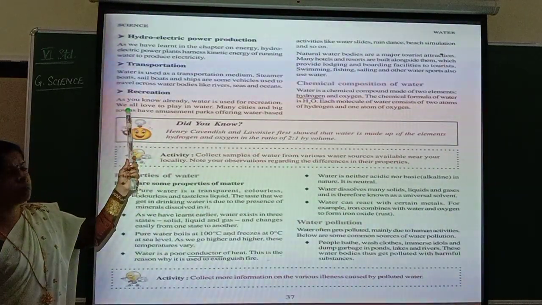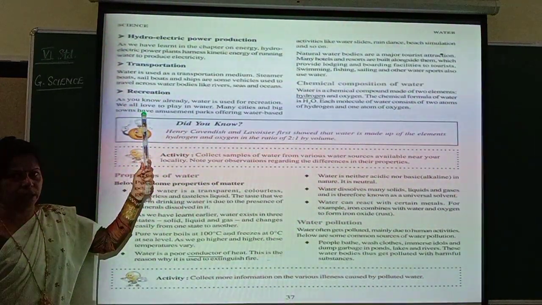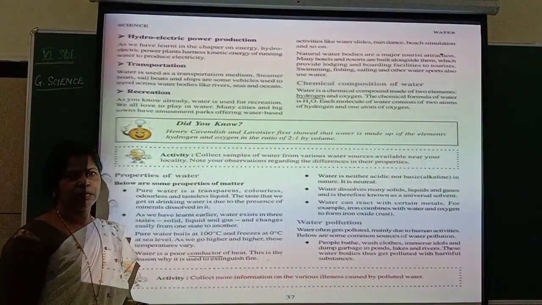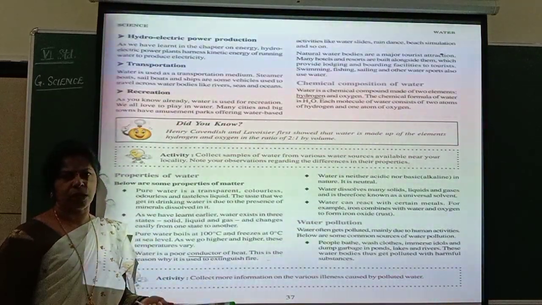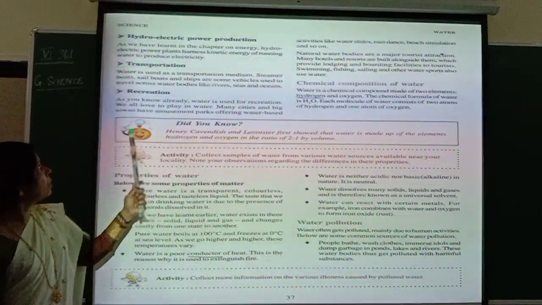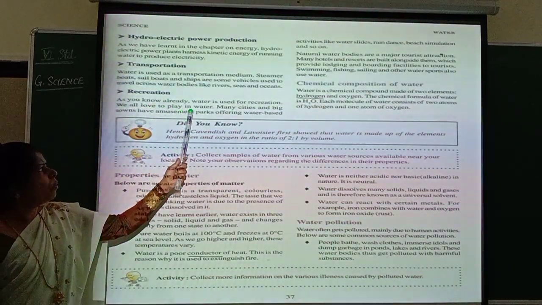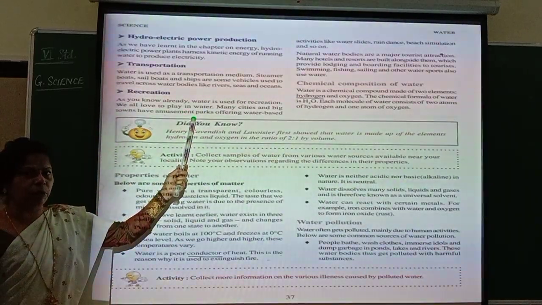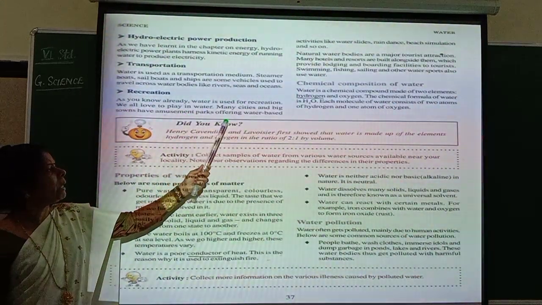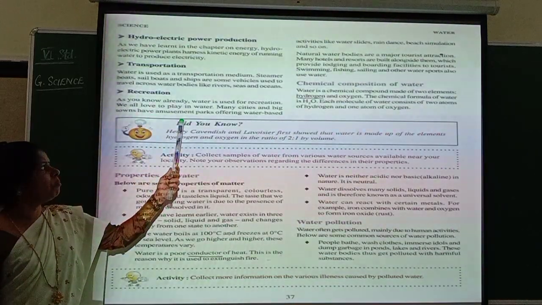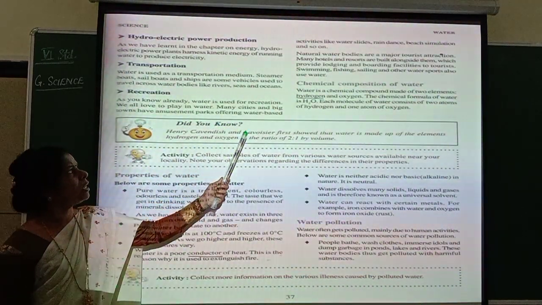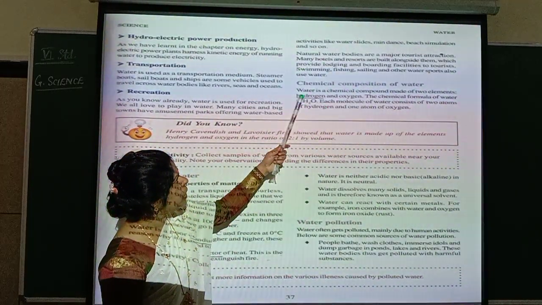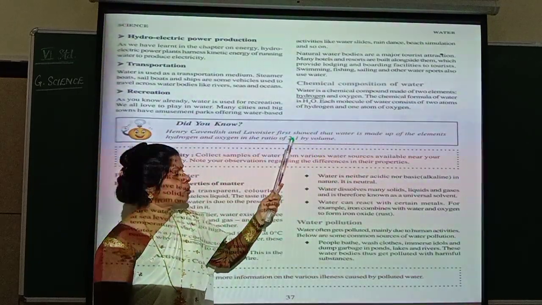Now let us go for the next one. Water is used for recreation. Recreation means what? For you to keep yourself fresh, to play. Recreation is to freshen up yourself by playing. So recreation, as you know already, water is used for recreation. We all love to play in water, isn't it? Every one of us loves to play in water. Many cities and big towns have amusement parks offering water-based activities like water slides, rain dance, beach simulation and so on.